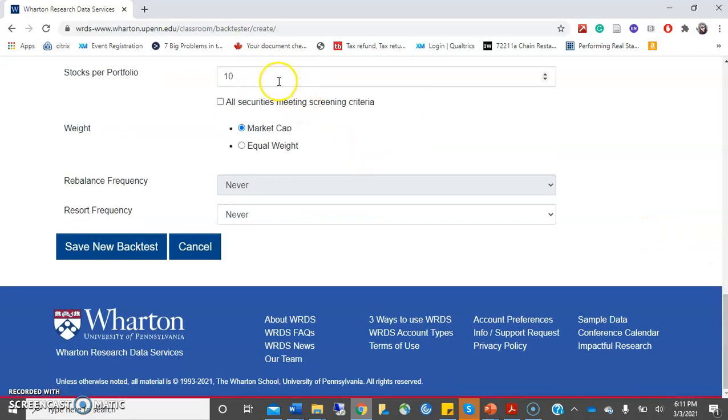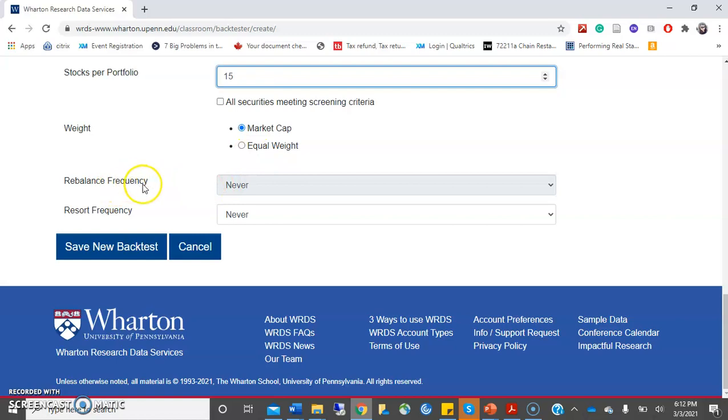Next is stocks per portfolio. You can decide the number of stocks that you want. Let's say I want to take 15 stocks in a portfolio. Then is the weight. How do you want to weight your portfolios? Is it based on the market capitalization, or do you want equal weights to be assigned to the portfolios? I'll go ahead with the market capitalization. You can choose either of these options.